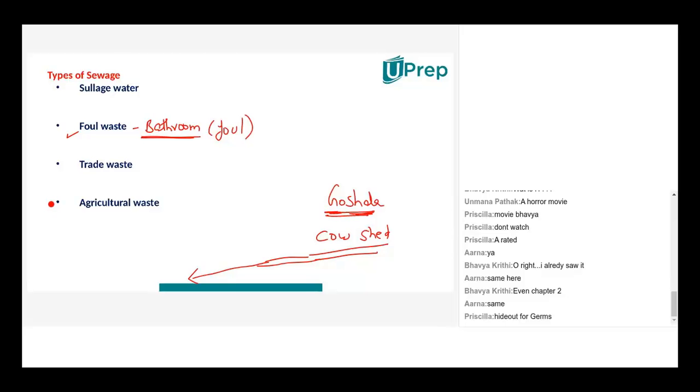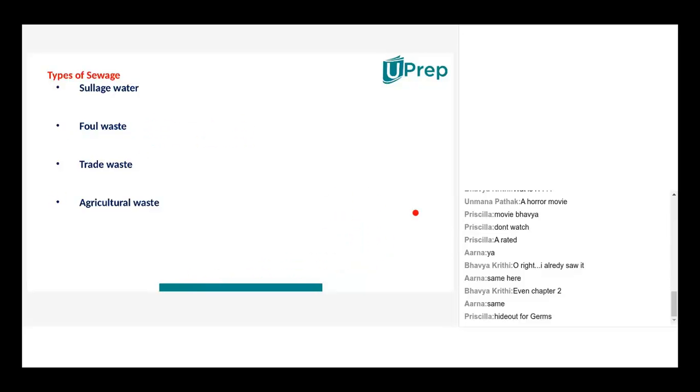Next is industrial waste. Yes, next is trade waste. Trade means industries, factories, manufacturing units. They could have manufactured anything: plastics, cloth, metal, utensils, sports equipment, bedding, table, chair, furniture, right?